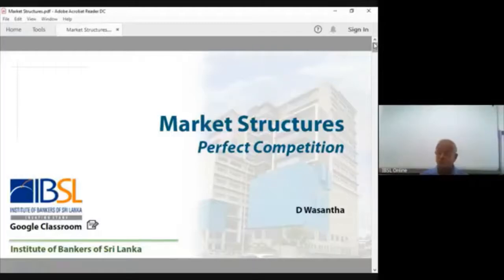Then after that, we discussed the firm. What is a firm? The role of a firm, the objective of a firm in a free enterprise economic system, we discussed. After discussing all the other objectives, we came to the conclusion that profit maximization is a very reasonable and realistic assumption of a firm in a free enterprise economic system. The firm has lots of other objectives: getting a very high return, increasing market share, employment generation, maybe other objectives. But profit maximization is the key.